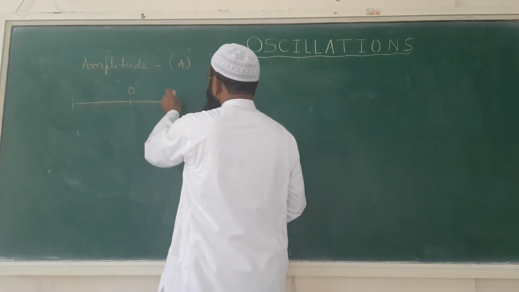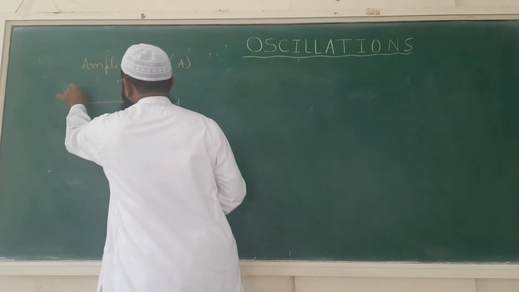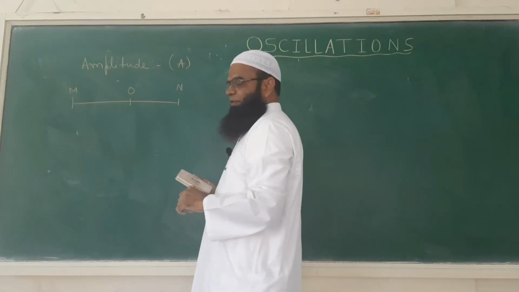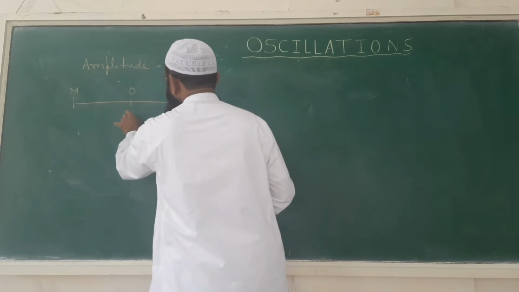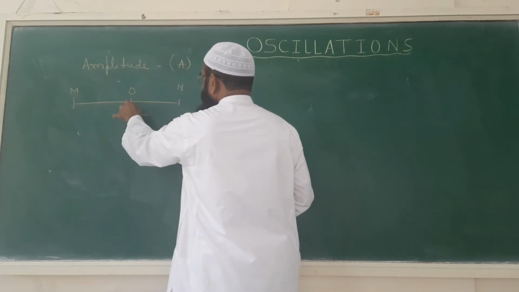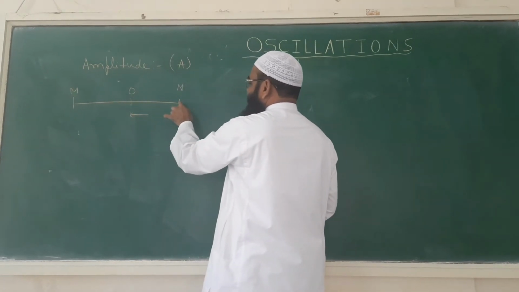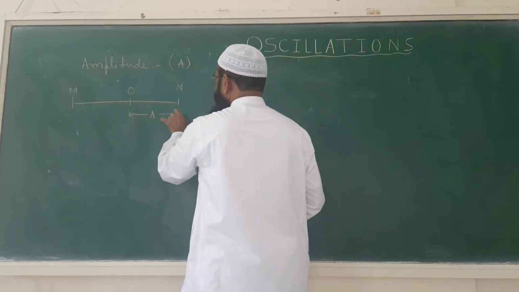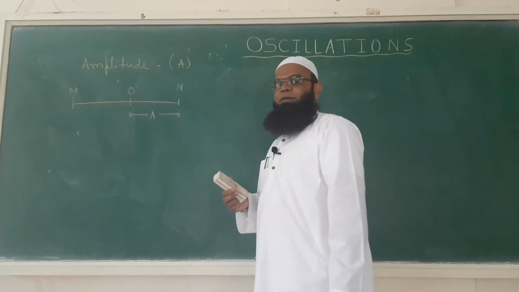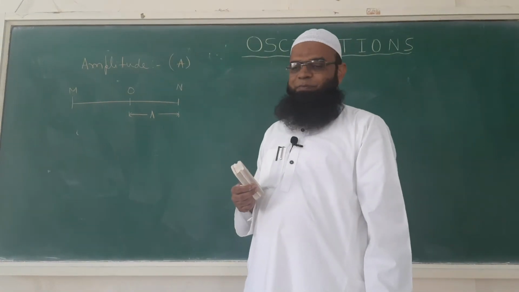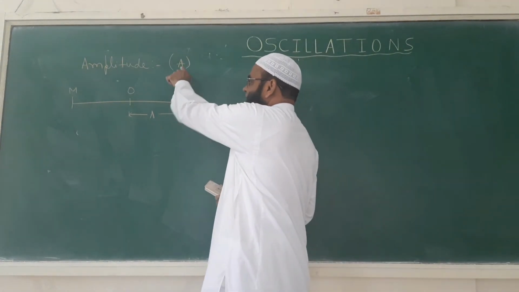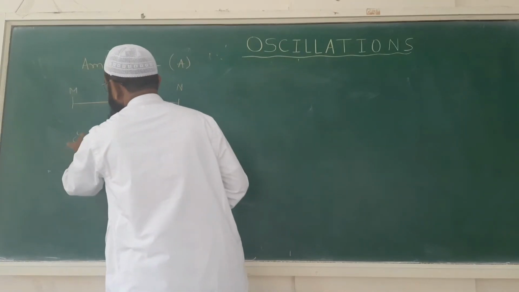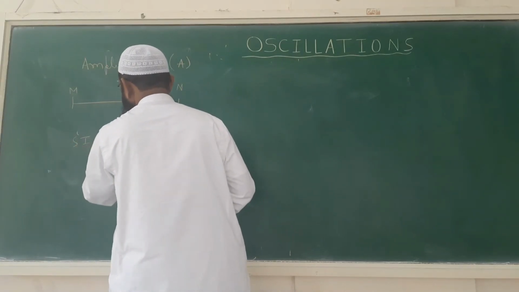O is the mean position and M and N are the two extreme positions, on either side. The maximum displacement of the particle from mean position to the extreme position is the amplitude of the particle performing SHM. We denote it by A and its SI unit is meter.